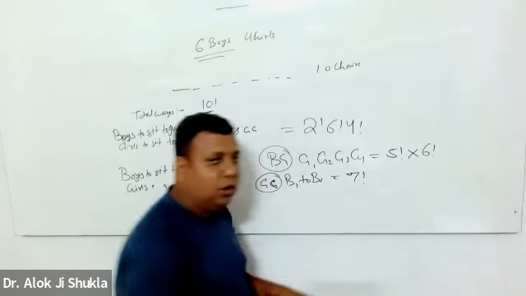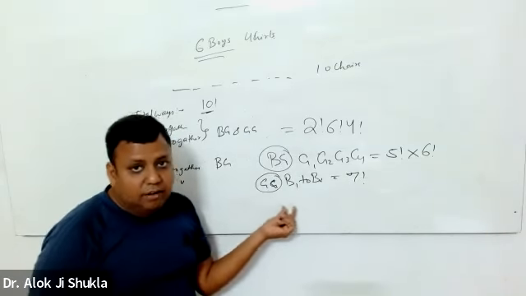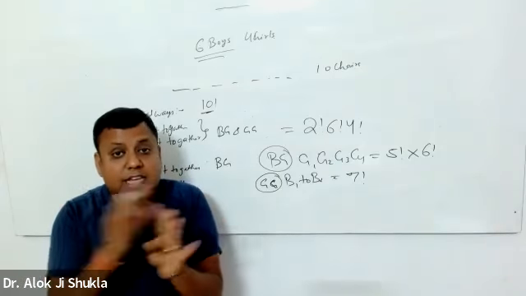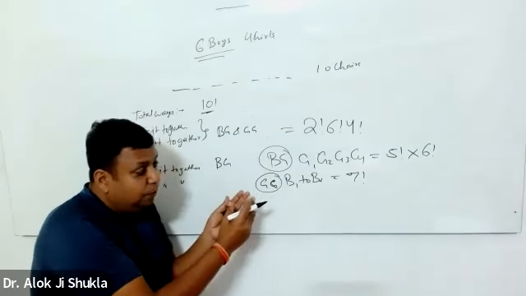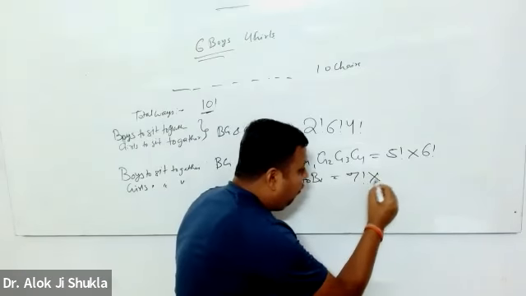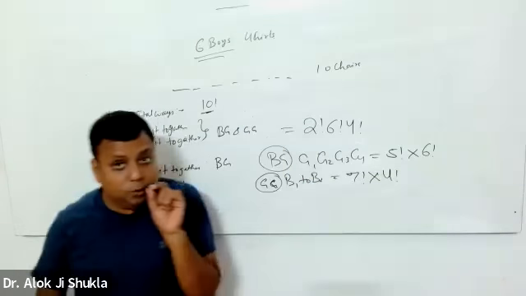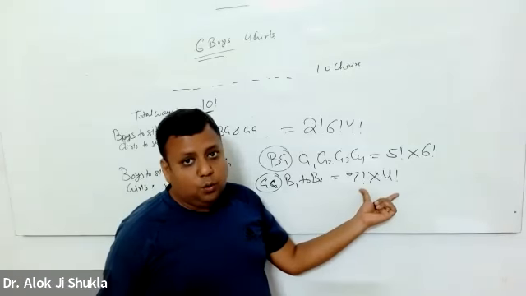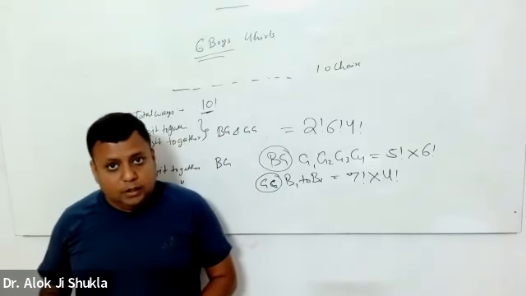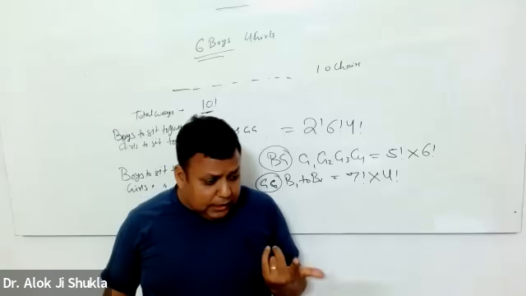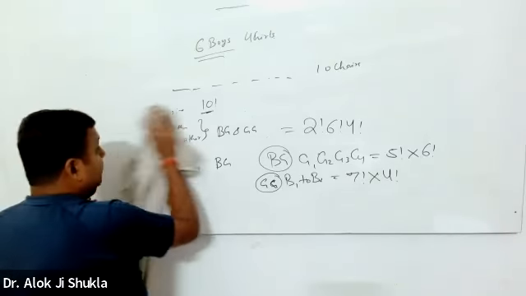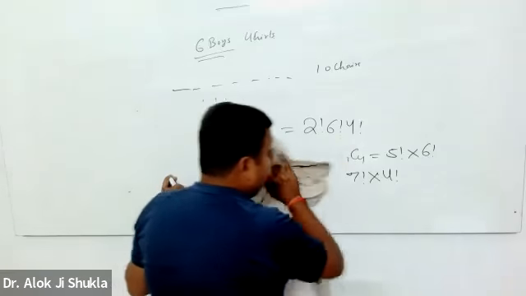So that goes 7 factorial for arranging these 7 objects, and then within the girl group, I can rearrange the girls, which can be done in 4 factorial ways. And since I'm doing them together, it's related with 'and', the number of ways is 7 factorial into 4 factorial. Okay. Now, the third interesting case comes.